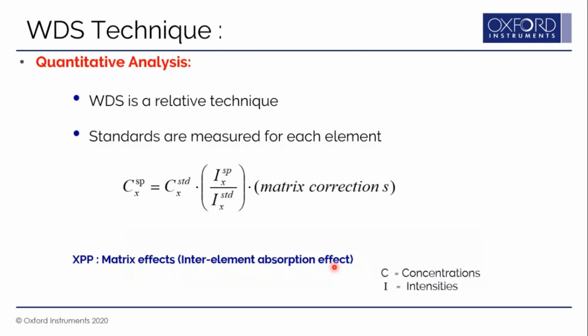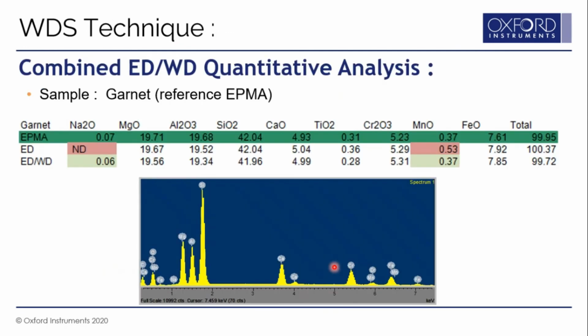Again, for quantitative analysis, the formula is the same. It's a relative technique. You have to measure the intensity from the standard sample. For example, if you want to analyze iron using a WDS detector, first you should measure the iron from the pure iron sample. You must measure the intensity and then compare that intensity with the intensity measured from your unknown sample. You compare these intensities, again apply matrix corrections, and then you get the quantitative analysis.